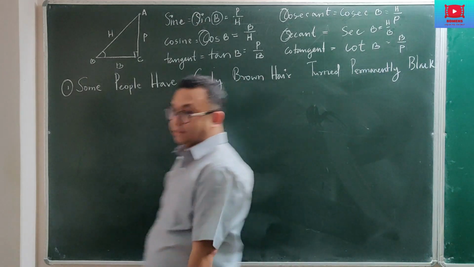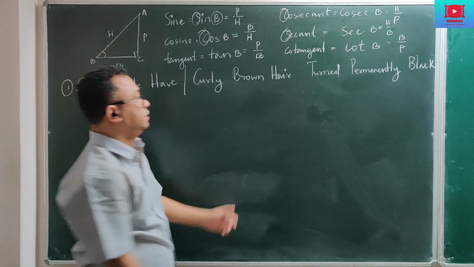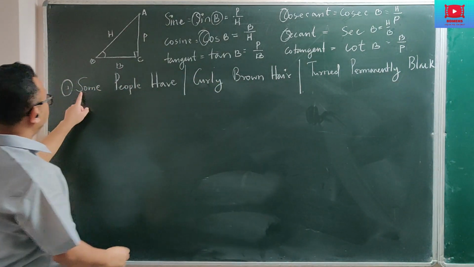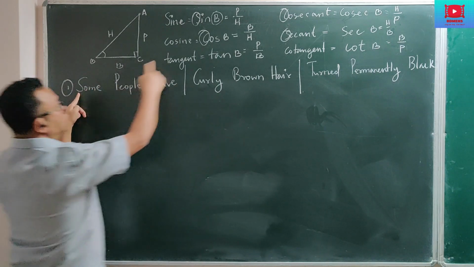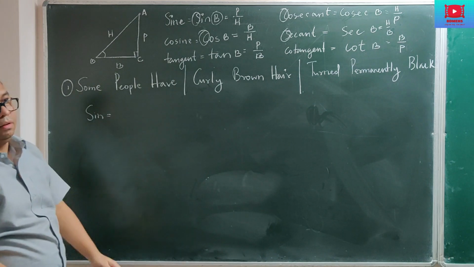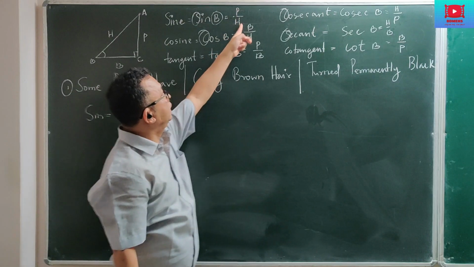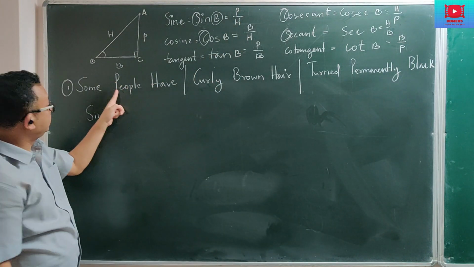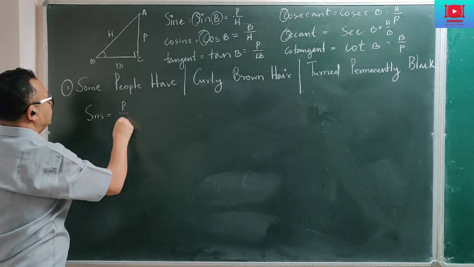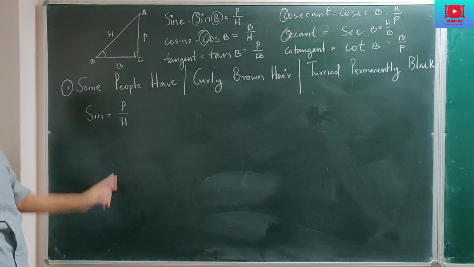Now divide this sentence into 3 parts. The first part here, then the second part here, and the third part there. Now, what is the significance of that? You can see here S is there. So this S will help you to remember sine. What is the formula of sine? Sine is P by S. So you can see the next word is starting with P, and the next one after that is starting with S. So I'll write P by S. See here, some people have P by S. So sine is P by S.